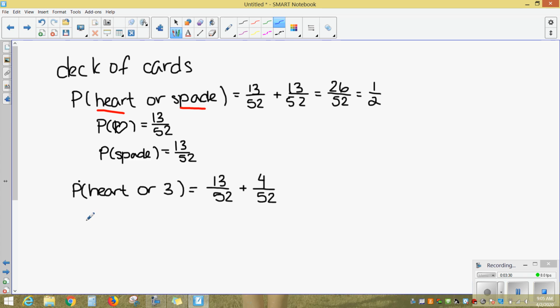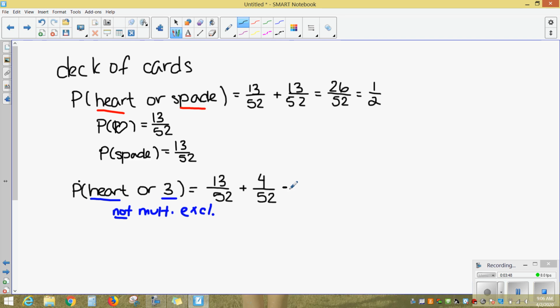Since these two events are not mutually exclusive, there is a card that is both a 3 and a heart. Which means if I just add those two probabilities together, I've added some of it in there twice.